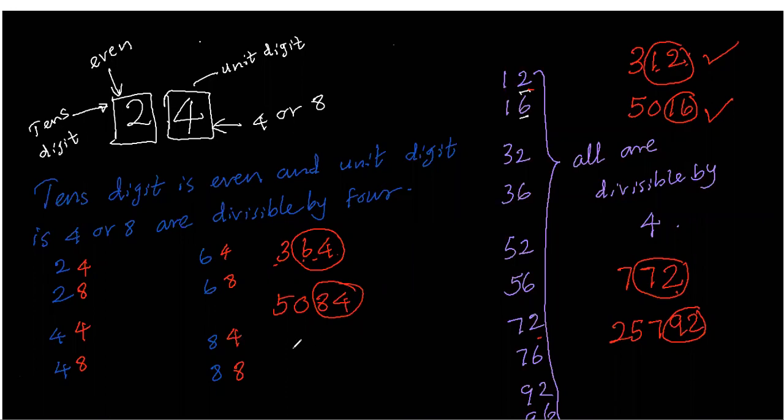If I write 2000, that is the second rule of this. If the last 2 digits of a number are divisible by 4, or the last 2 digits are zeros, then it is also divisible by 4.